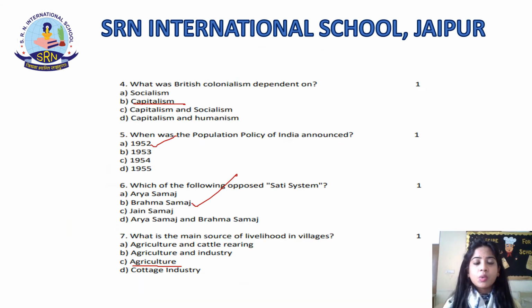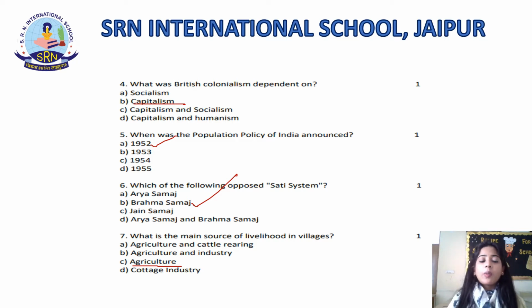Proceeding further, students. Now question number 4. What was British colonialism dependent on? The 4 options are socialism, capitalism, capitalism and socialism, capitalism and humanism. Now you need to give the correct answer. The correct answer to this is capitalism. British colonialism, when they started, was dependent on capitalism.